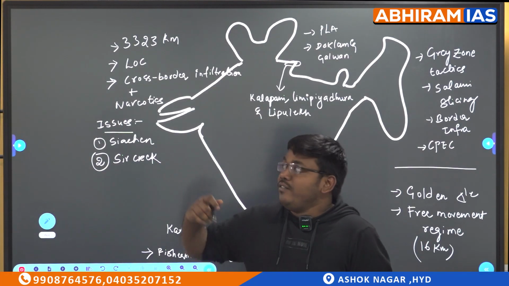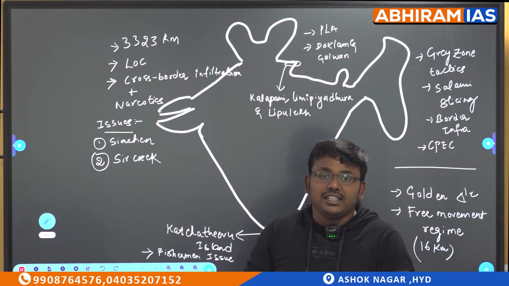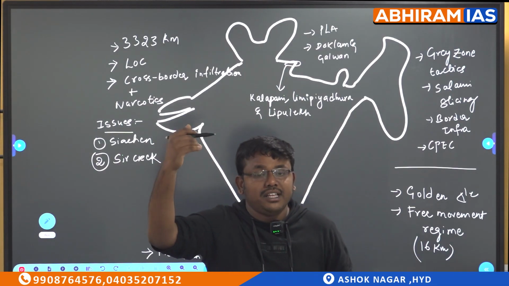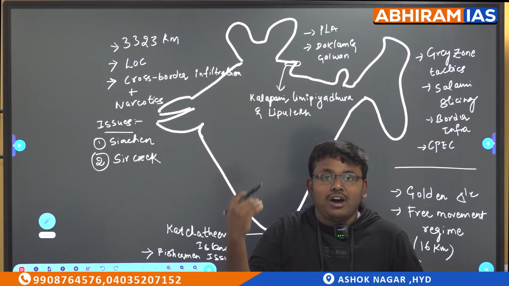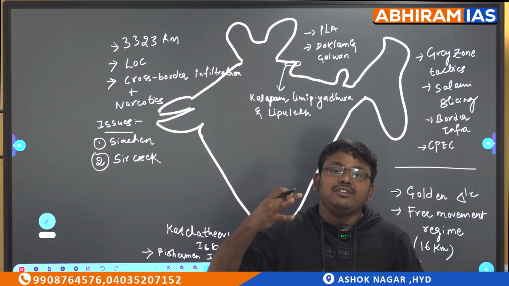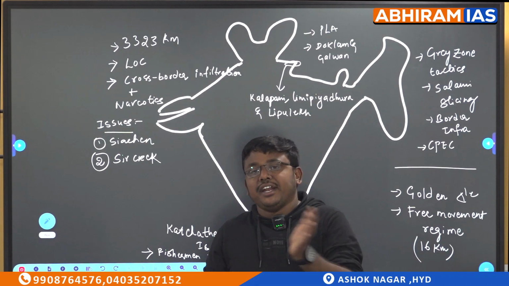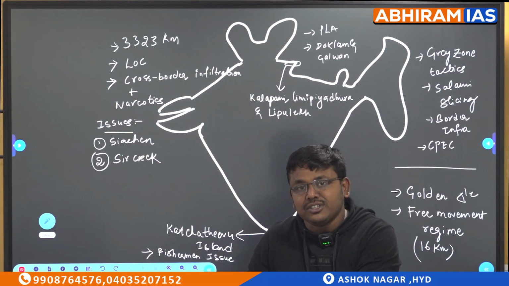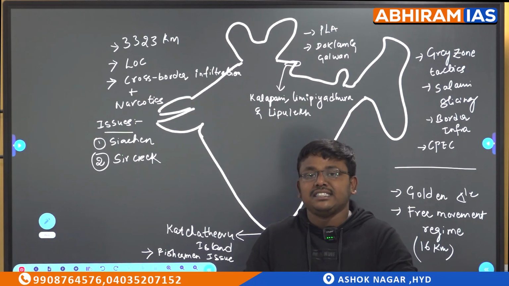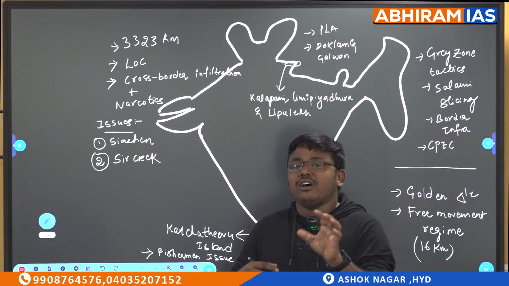In the western frontier with Pakistan, we are having almost 3,323 kilometers of vast border. It starts from Jammu and Kashmir and goes almost up to the Gujarat area. If you see this vast border, for every area there is a different set of issues. In Jammu and Kashmir, you are having cross-border infiltration and cross-border terrorism. We have seen how our Indian Army retaliated in Operation Sindoor with regard to the Pahalgam attack.